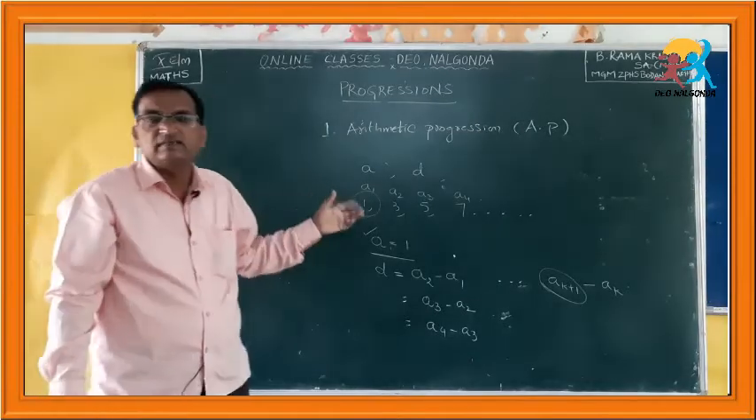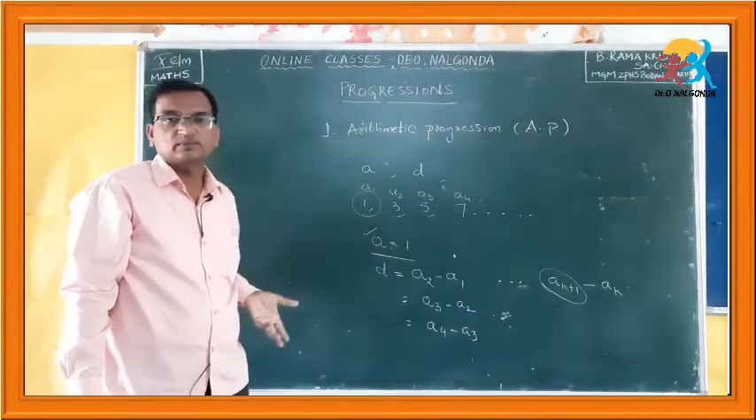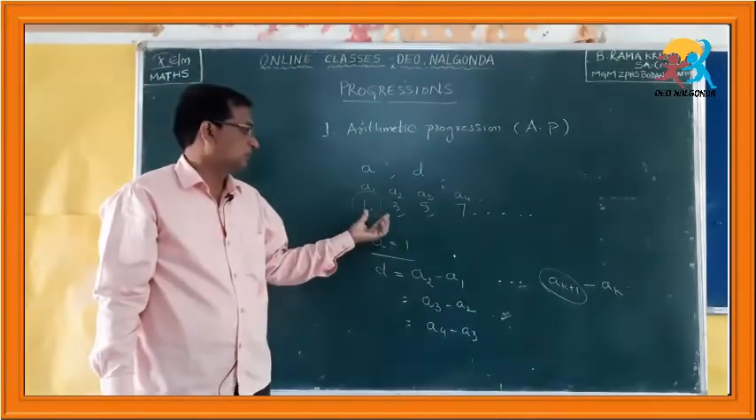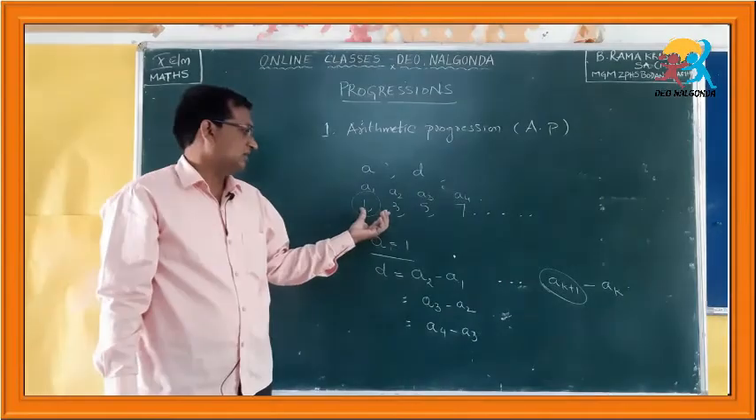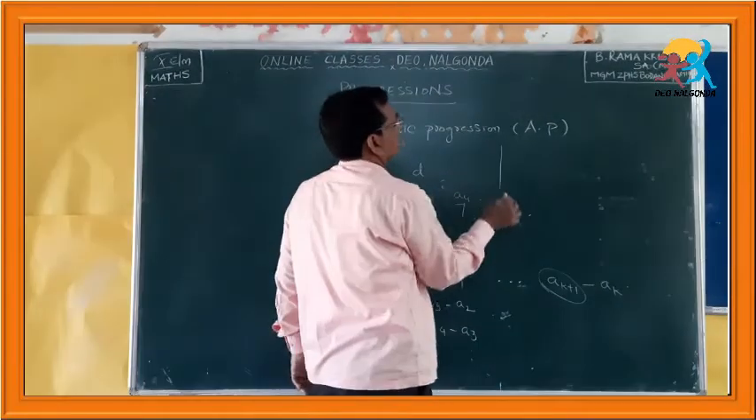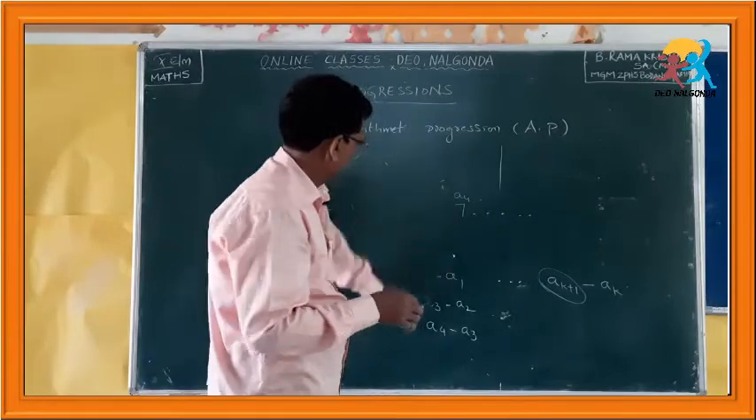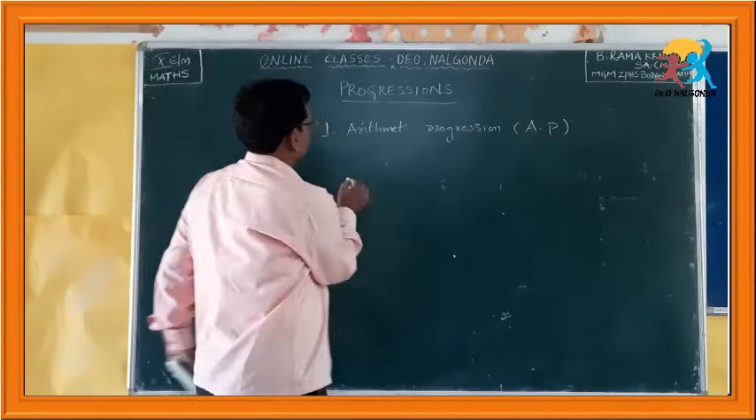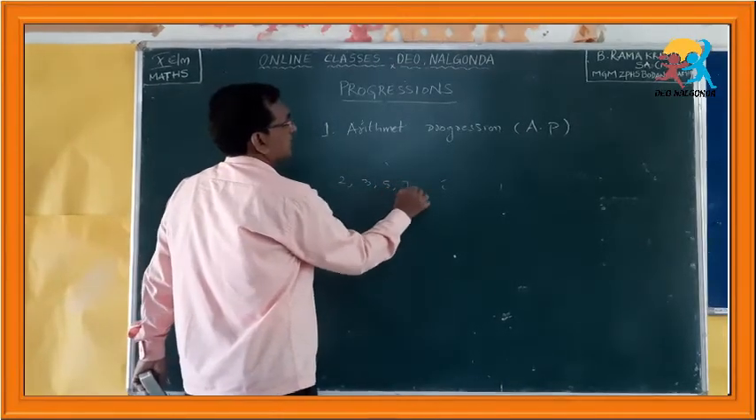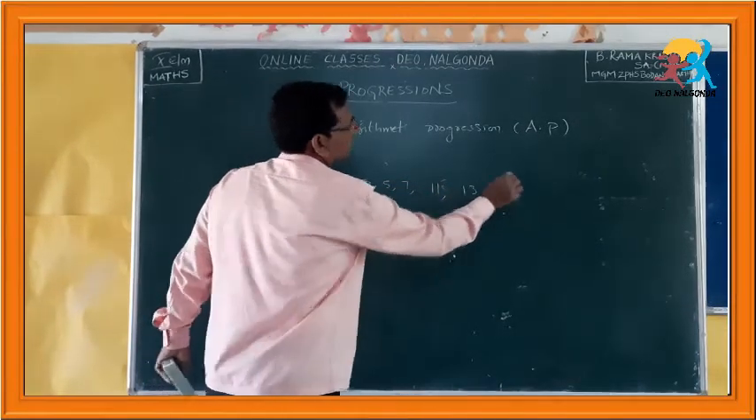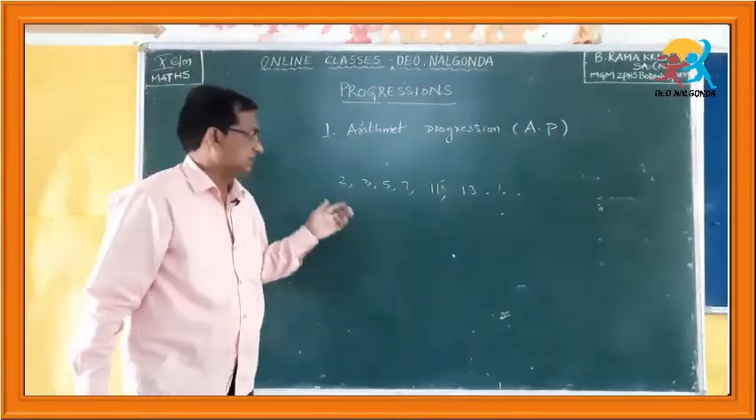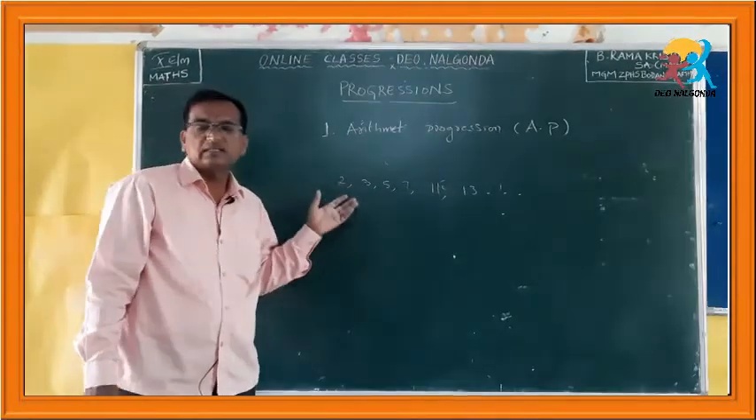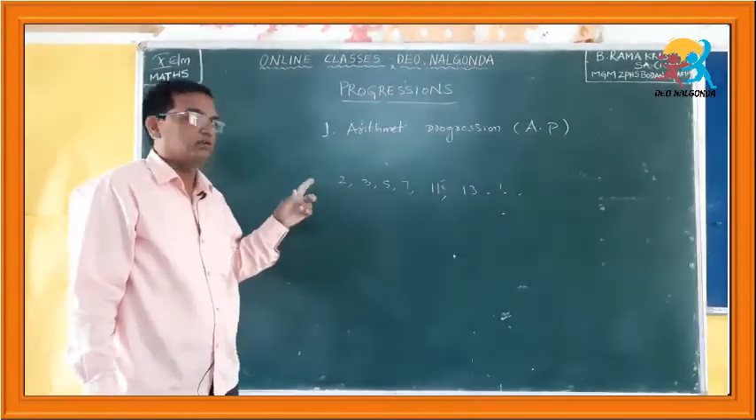So, if a sequence is given, how do you check whether that is an arithmetic progression or not? You have to find the common differences. Suppose I take another example: 2, 3, 5, 7, 11, 13, and so on. This is the set of prime numbers. Let me check whether this is an arithmetic progression or not.